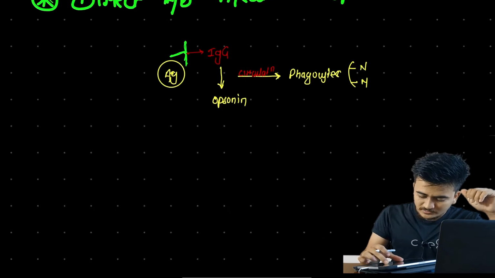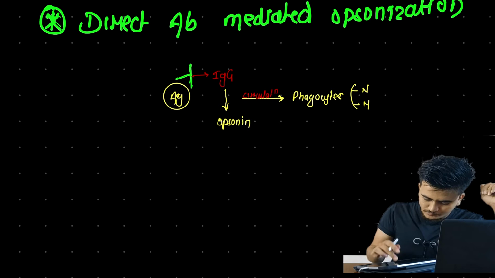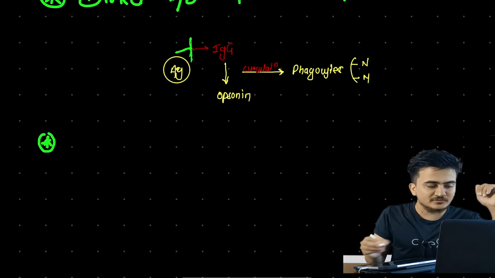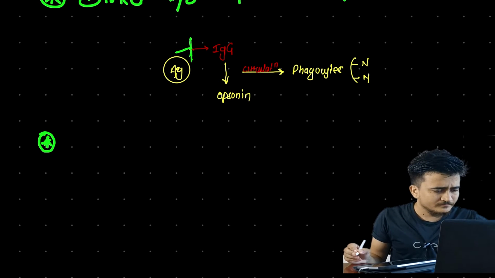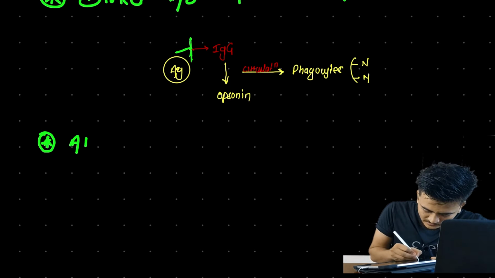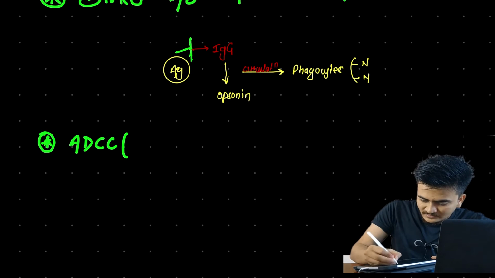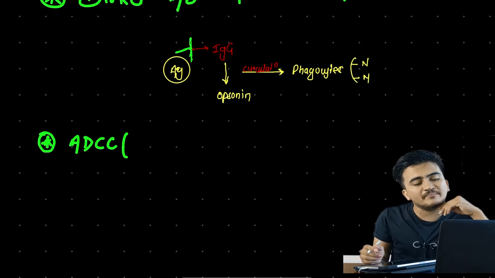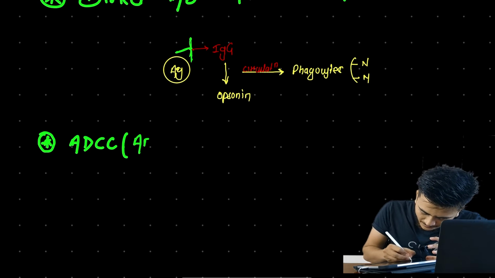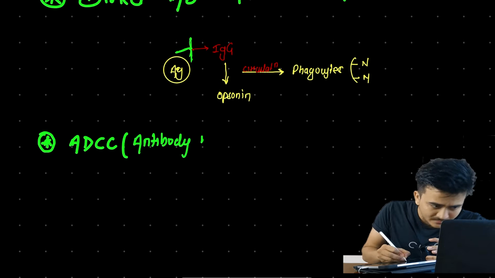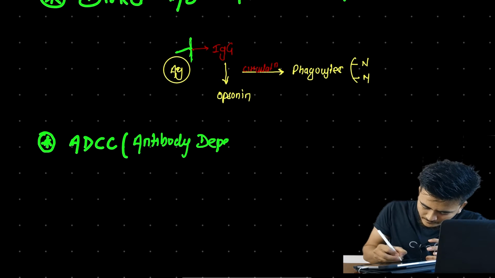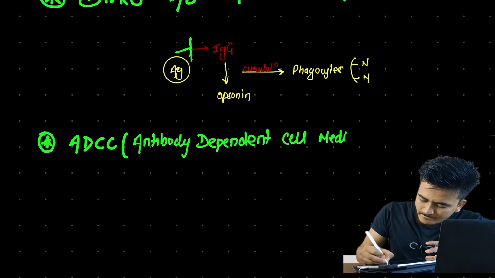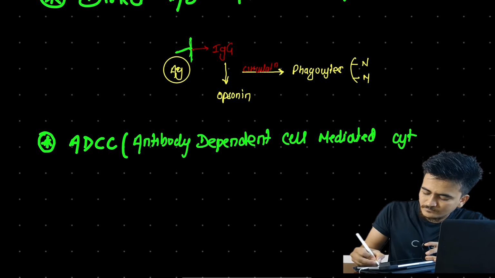Now the next mechanism that we would discuss, and we are still under the topic of opsonization and phagocytosis, is ADCC. Now what is this ADCC? The ADCC is antibody dependent cell mediated cytotoxicity.